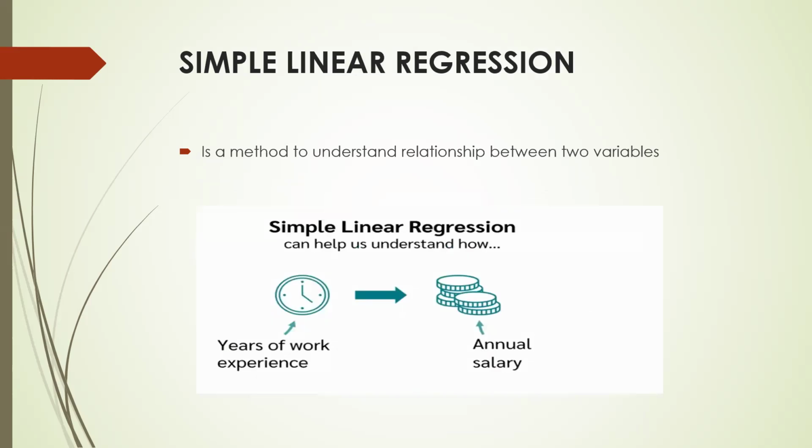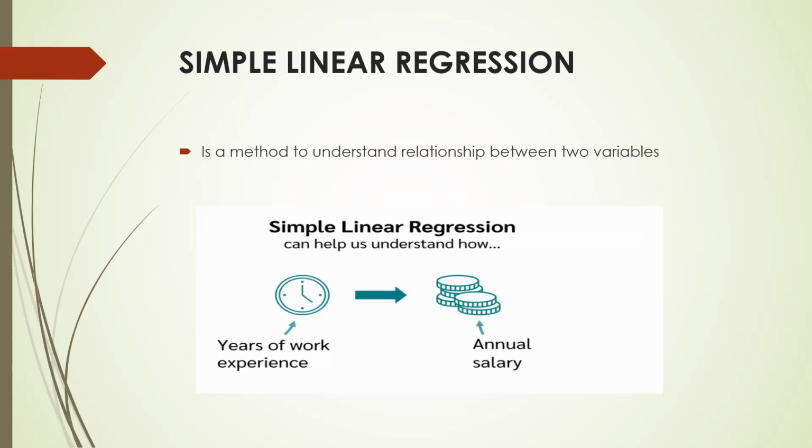Coming to the simple linear regression, simple linear regression is a method which is used to understand the relationship between two variables. Continuing with the first example I gave in my presentation, if we study the influence of only a single factor, like what effect the years of experience has on the person's salary, then this would be a simple linear regression, because in this case we are focusing on only one independent factor, that is the years of experience, to the dependent factor, which is the annual salary. We are focusing only on one independent variable and not more than one.